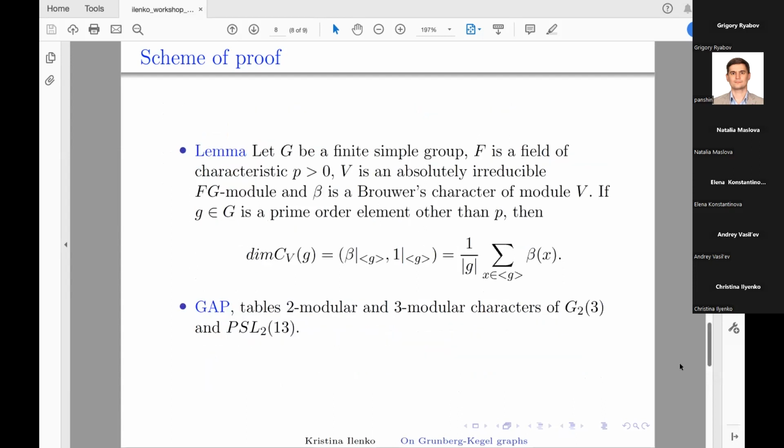After that, using calculations in the GAP computer algebra system, and since the first component consists of a clique between 2 and 3, we consider tables of 2-modular and 3-modular characters of G2(3) and PSL2(13). Since we know the table of irreducible p-modular Brauer characters of the socle of a group G, we can apply the lemma formulated on this slide.